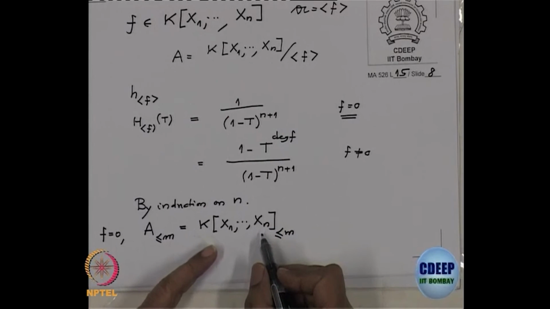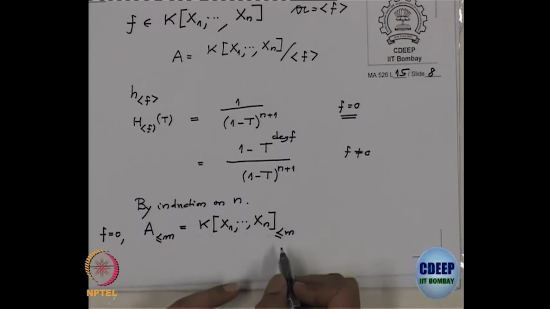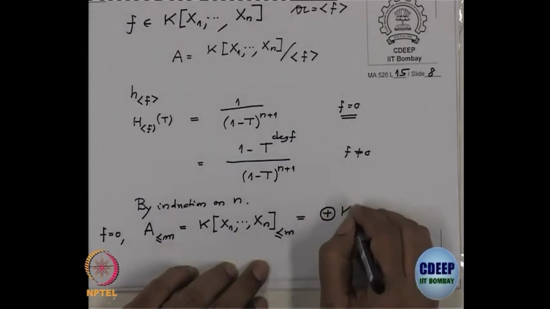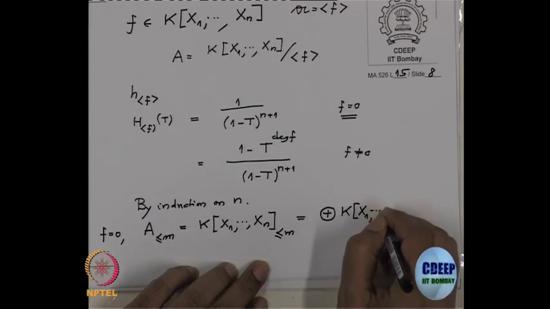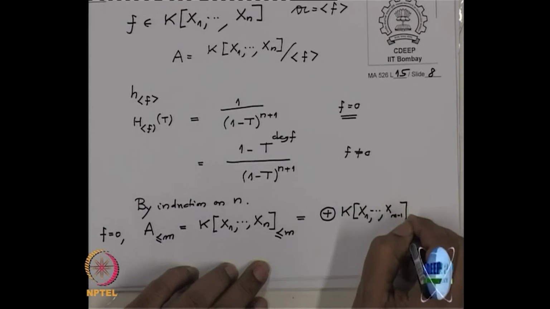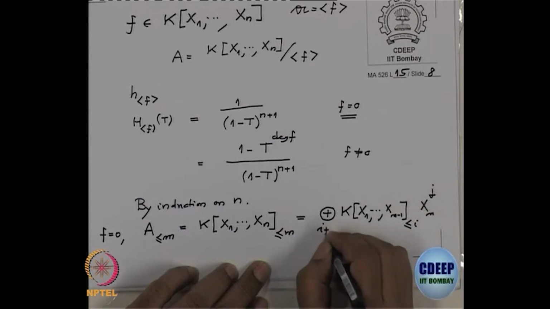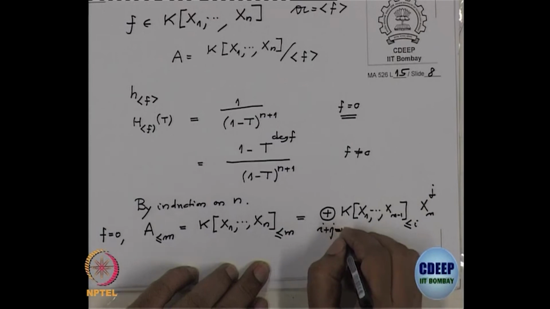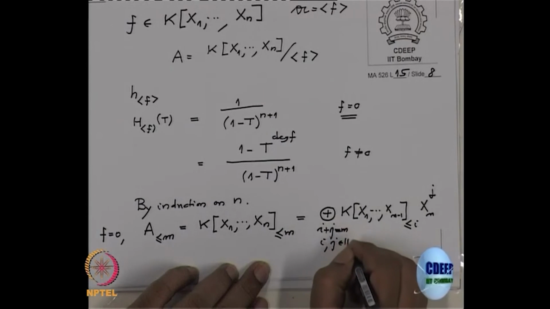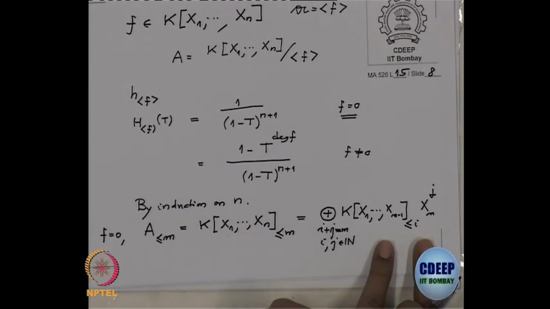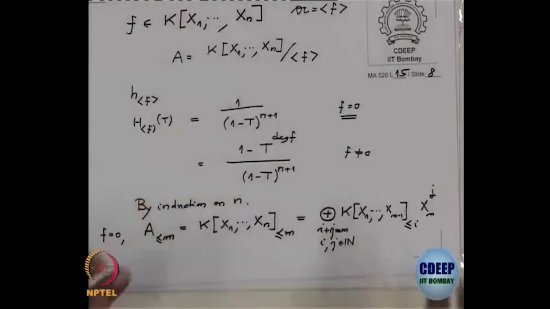This is a vector space of polynomials in n variables of degree up to m, but this is the same as the direct sum of k[x1, ..., x(n-1)] of degree less equal to i and xn power j. This direct sum is running over i plus j equal to m, where i and j are natural numbers. We are interested in computing the dimension of this, but we can easily compute it by induction and just tie it up. So, that I will not carry out that calculation.